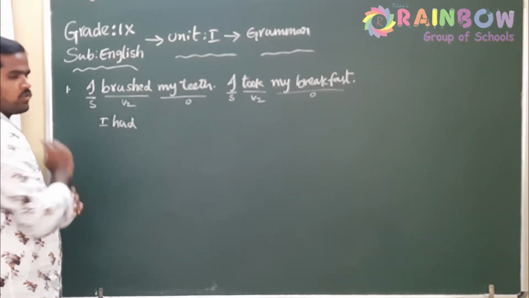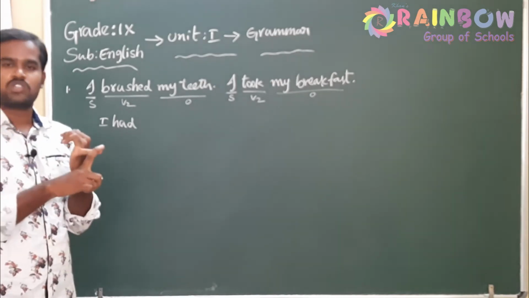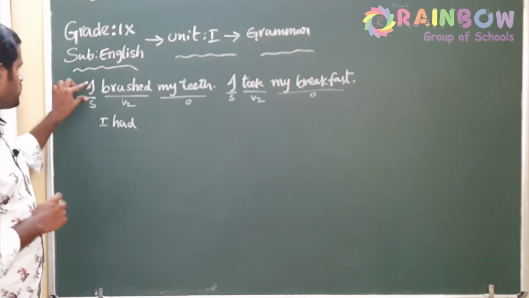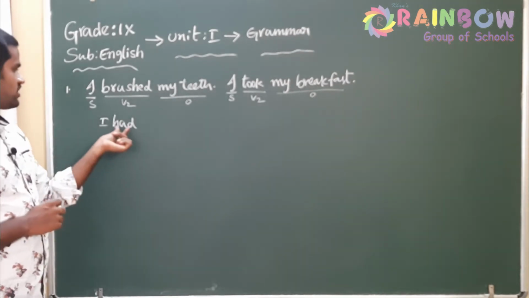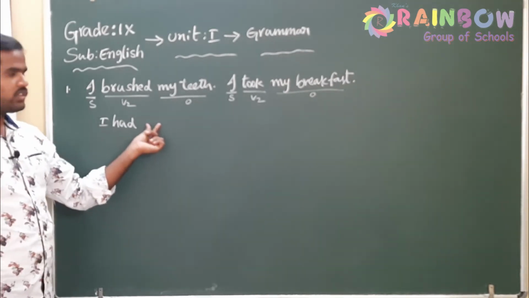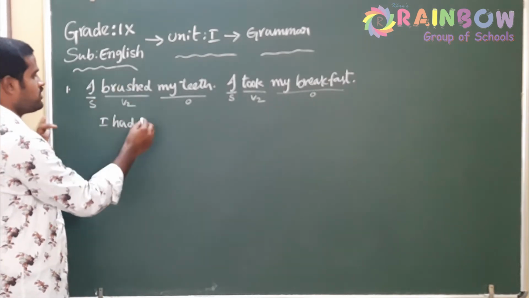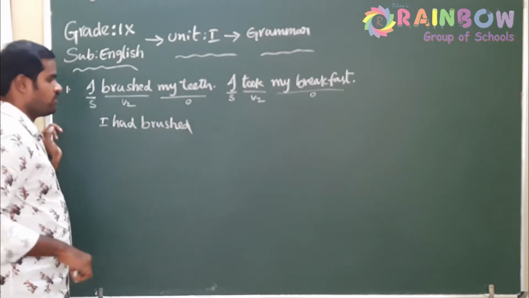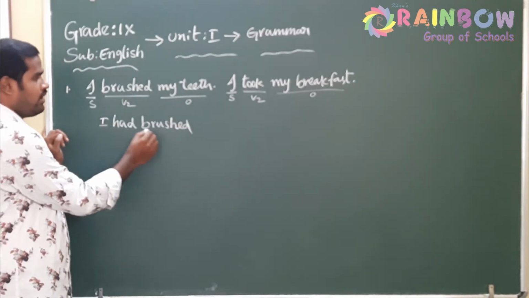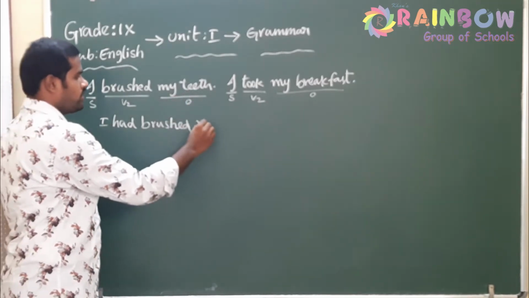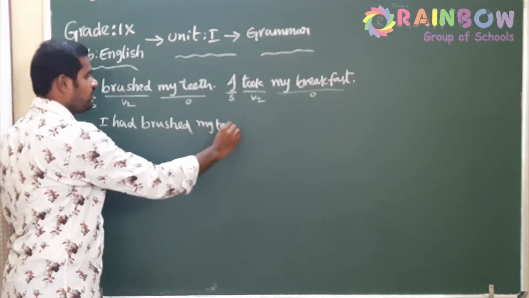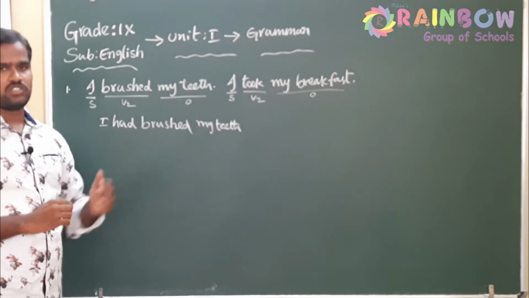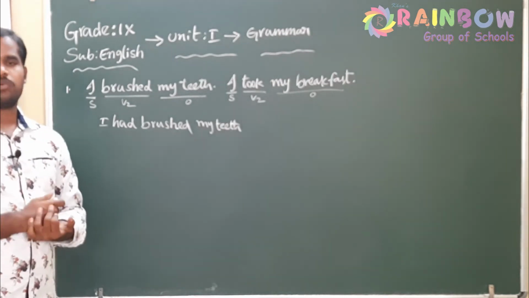So past perfect. What is the structure of past perfect? Subject plus had plus V3 plus object. So the subject I remains the same. Next, had, and next, V3. So V2 is brushed and what is V3 for brushed? It is the same. So subject had V3 and object my teeth. So this is the earlier action. What is the next step?